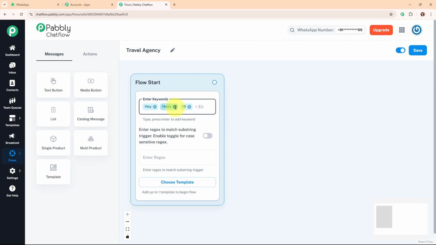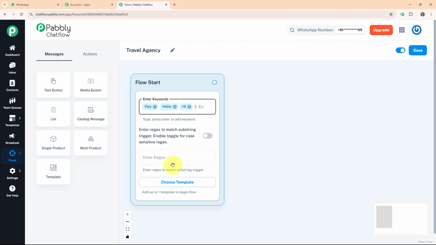Now whenever a user sends a message with these words, the chatbot will detect it and trigger a response. But here people type messages in different ways. One person might say, I want to know about this particular destination, while another might write, tell me about the Bali package. So instead of listing every possible variation, we can use regex, that is regular expressions, to create a smarter trigger, and then the chatbot will detect the common inquiry words regardless of variations or capitalization.